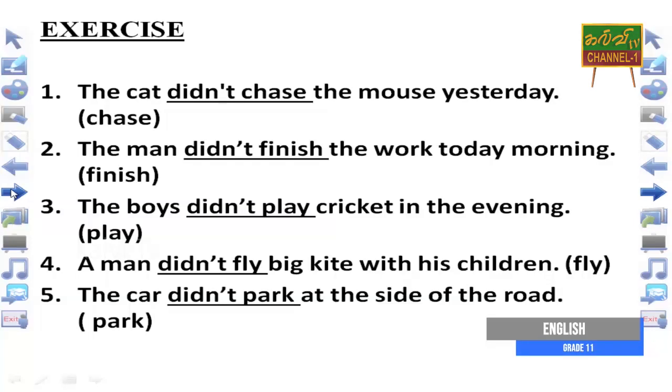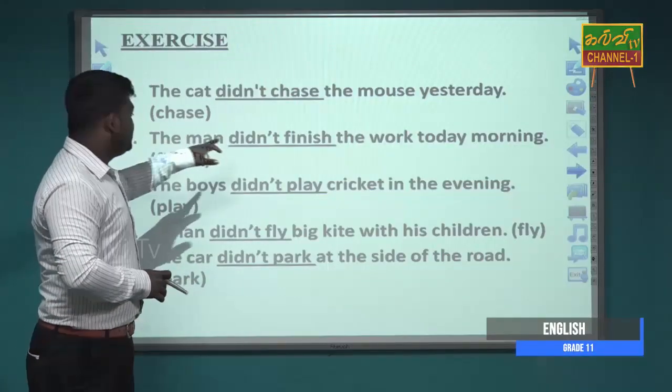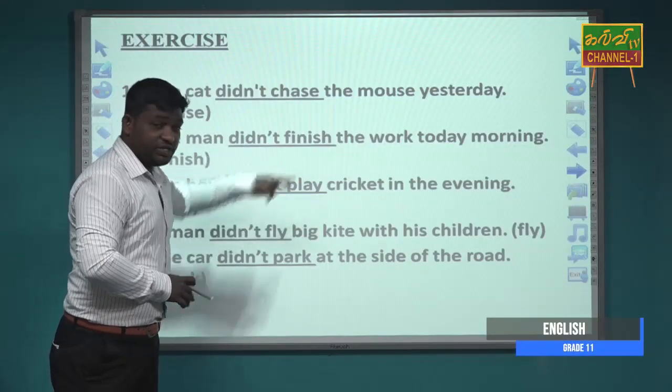Here's the exercise. The cat didn't chase the mouse yesterday. Here we use didn't and the verb stem chase. The man didn't finish the work today morning. Here we use didn't and verb stem finish.